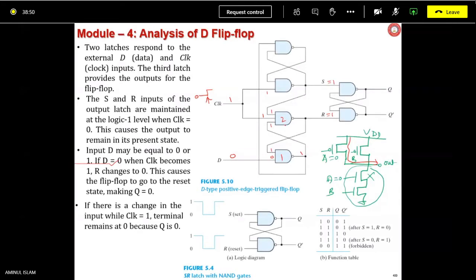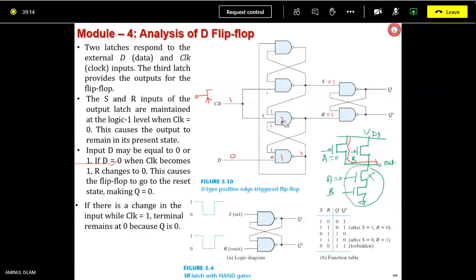Okay. So now NAND 2 is finding what? All inputs high or not? Yes, sir. Before clock was hitting, clock was 0. So clock was 0 means H equals to 1, R equals to 1. That we just now discussed. So this 1 was coming here, and this H was coming here.